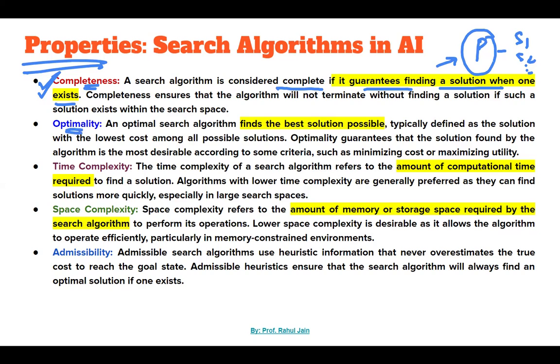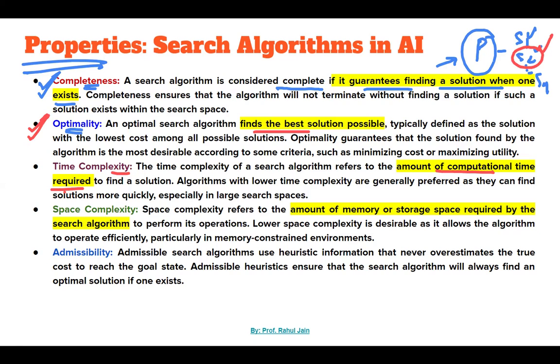Thereafter, what is optimality? Optimality is if a problem has solution 1, solution 3 and solution n, then out of these solutions, the algorithm will definitely give you the best possible solution, right? So if it gives you, let's say, S2, solution 2 as the best possible solution, that is called the optimality property.